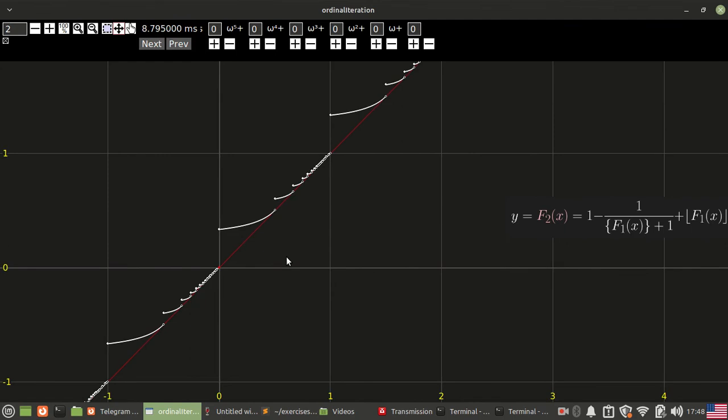This function we can iterate 1 time, 2 times, 3 times, omega times. When we iterate it omega times, we get to 1/2. When we iterate it omega more times, we get to 2/3. When we iterate it omega more times, we get to 3/4, and so on.